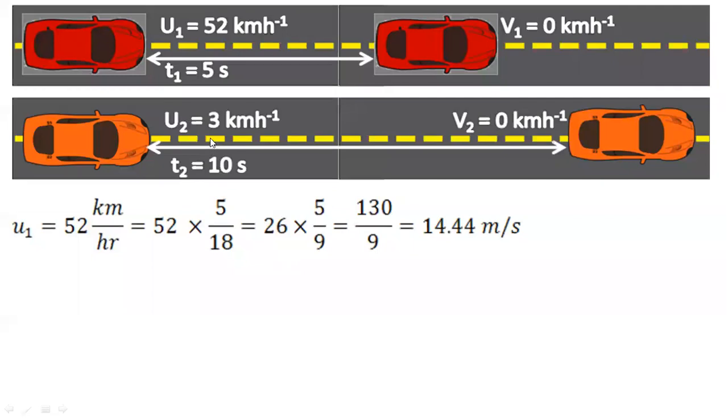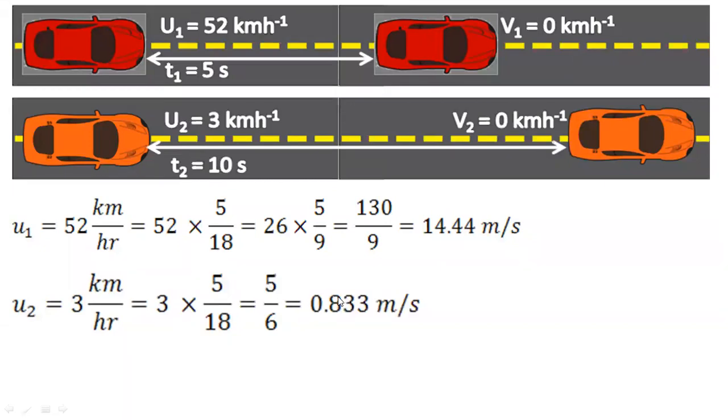What about the second car? It is going to be 3 kilometer per hour into 5 by 18. Now 3 ones are 3, 3 sixes are 18. So that would be 5 by 6. Now we can divide this, 0.833 meter per second. So these are the two initial velocities. We converted kilometer per hour into meter per second.